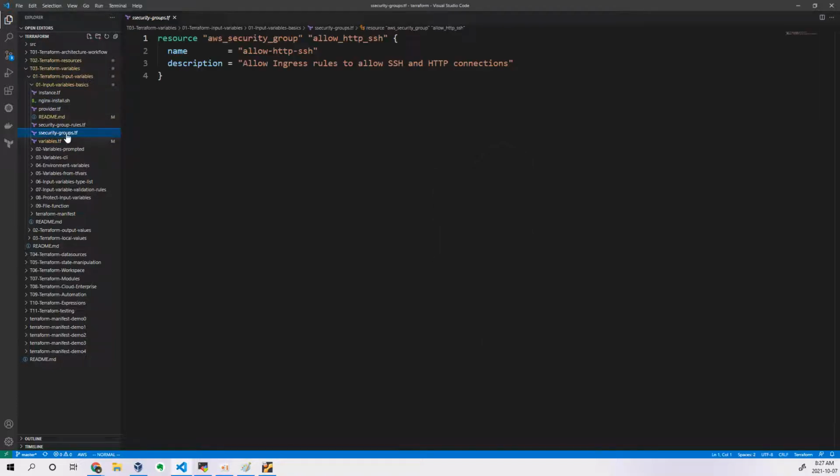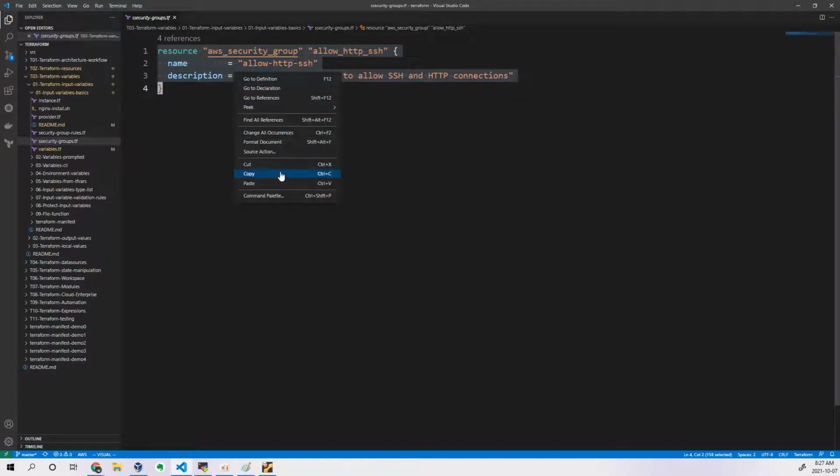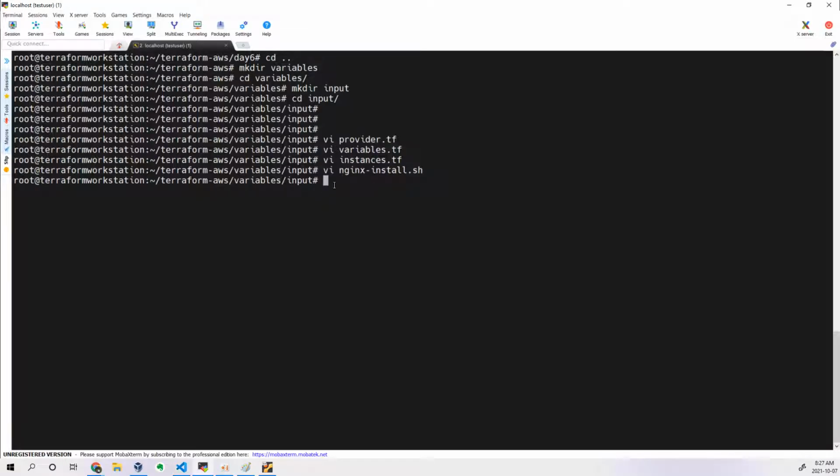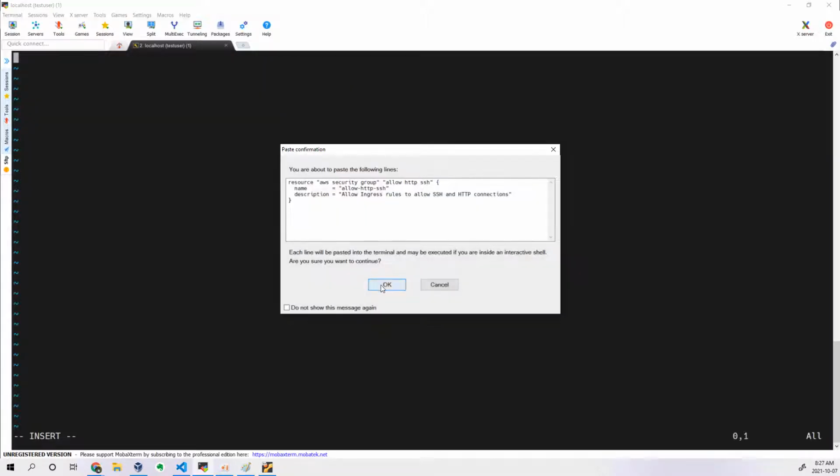security group and security group rules. Okay, what is the security group meant for? Firewall, right? For your network. For your VPC network, you are trying to say which port number should be allowed and which port number should not be allowed. So we are writing security group.tf.